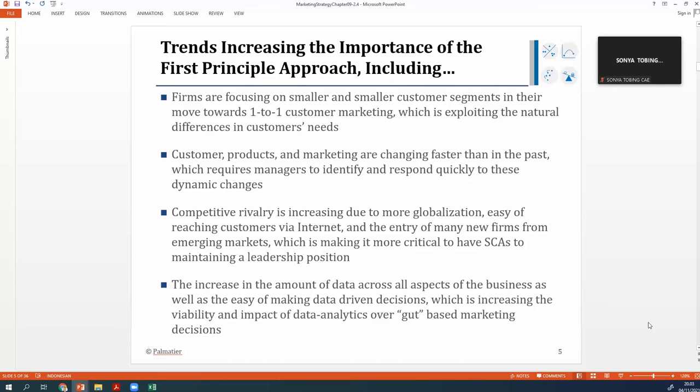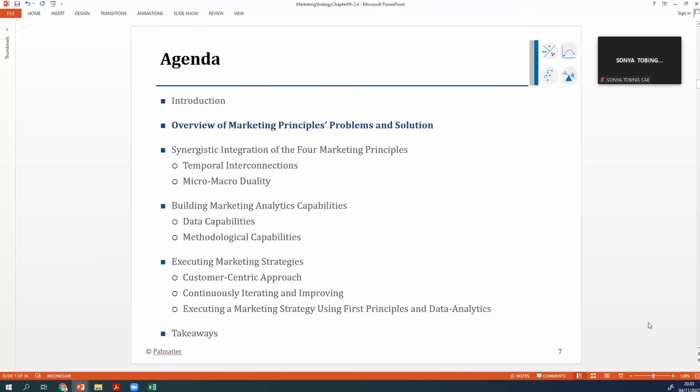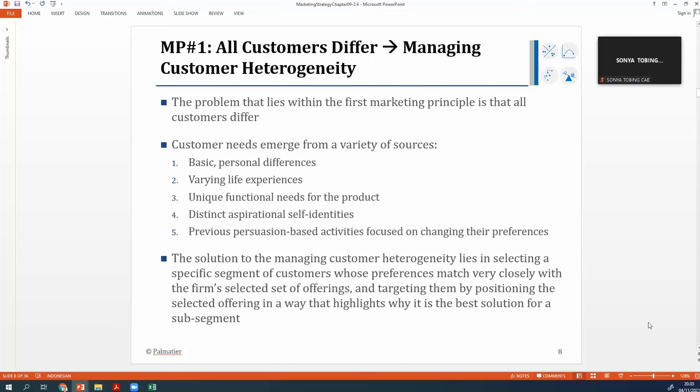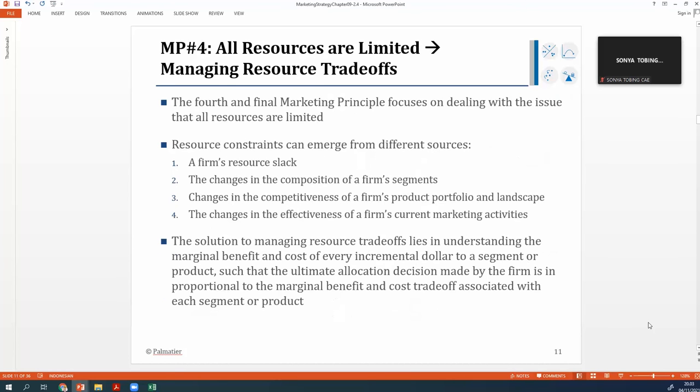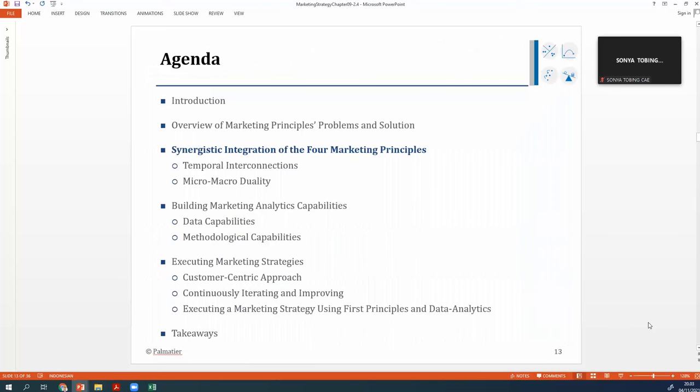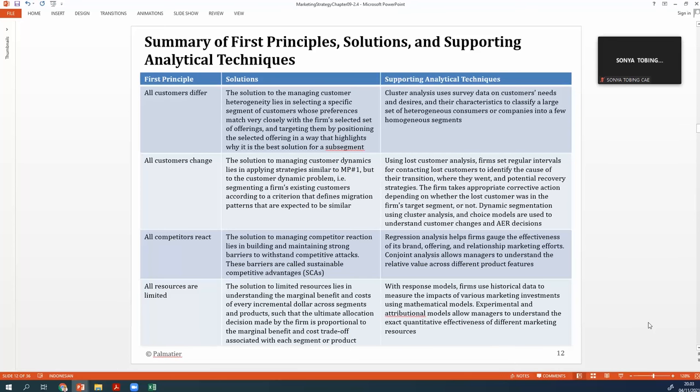So that is the introduction. Okay, let's see now the marketing principle, problem and solution. All customers differ. The solution is using segmentation, of course. For the supporting analytical technique, we can use clustering analysis.